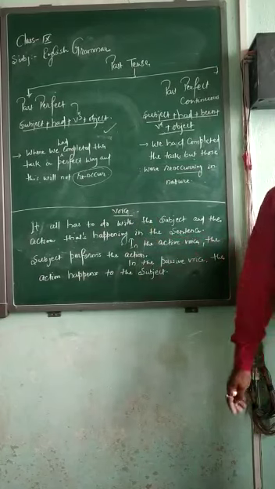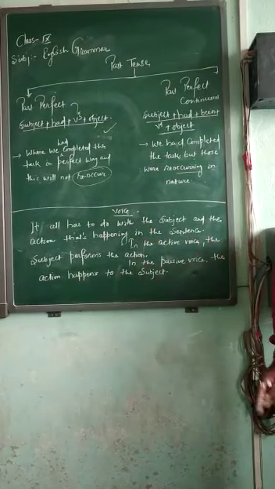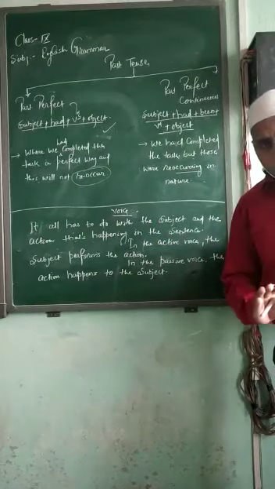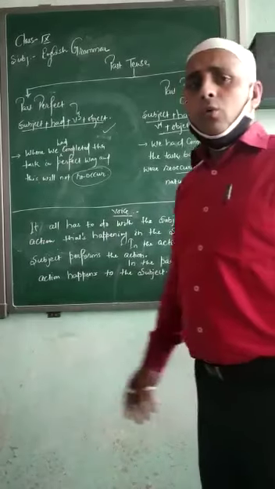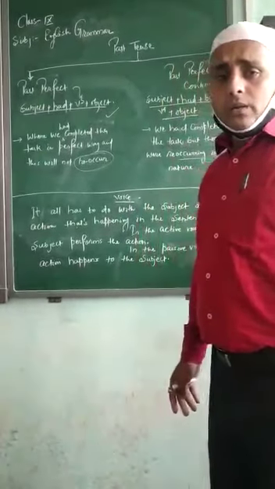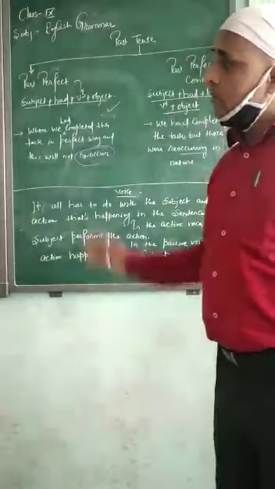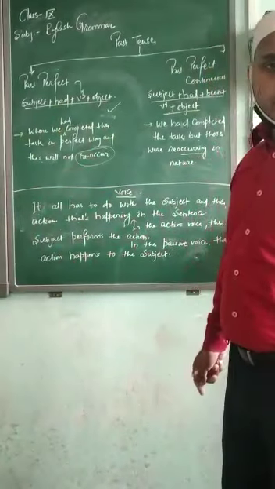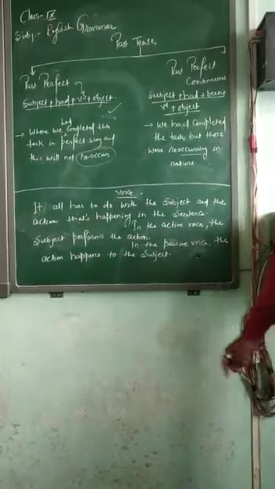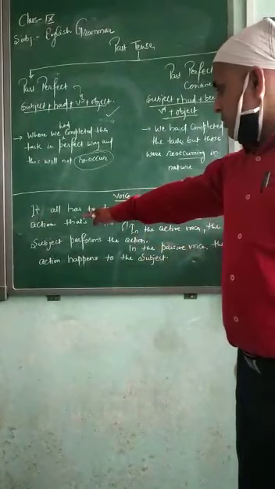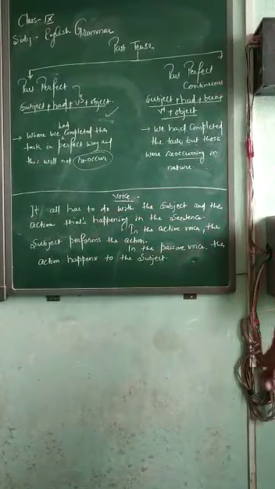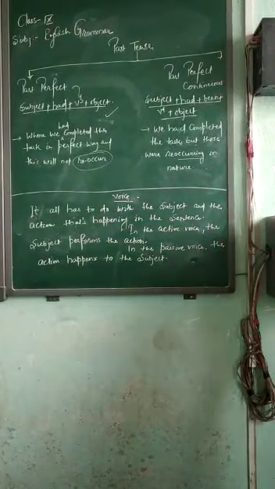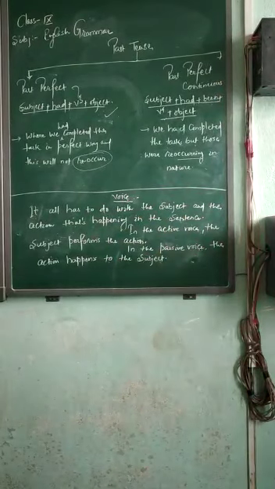Now come to the glimpse of voice. It's just an introduction to voice. In the next video, we will cover how we configure the voice based on the different types of sentences. Voice has to do with the subject and the action that's happening in the sentence.